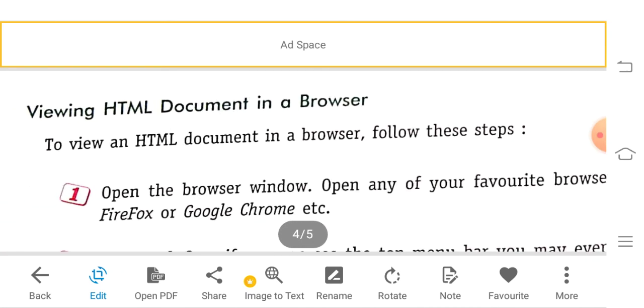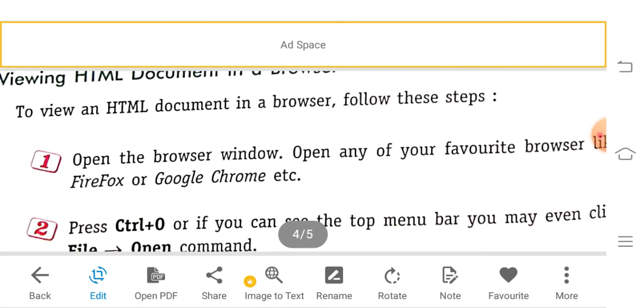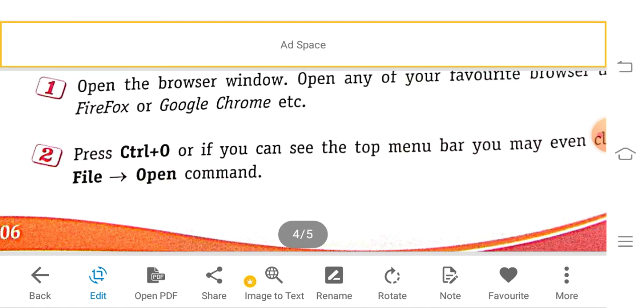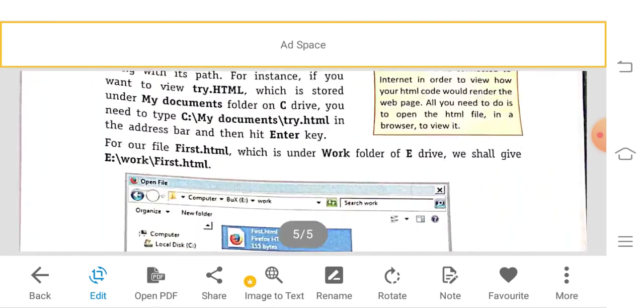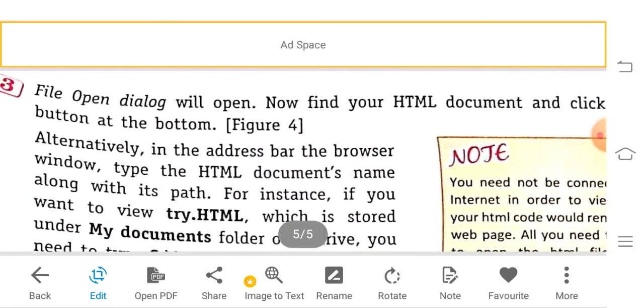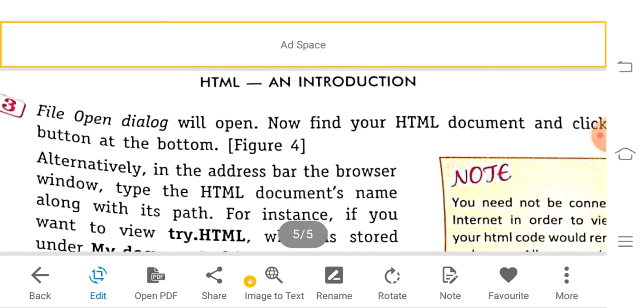Now, viewing the HTML document in a browser. Open the browser window, that means your favorite browser, Mozilla Firefox or Google Chrome, etc. If you want to use a shortcut key, press Ctrl+O, or go to the File menu option and click the Open command. Then the Open dialog box will display.